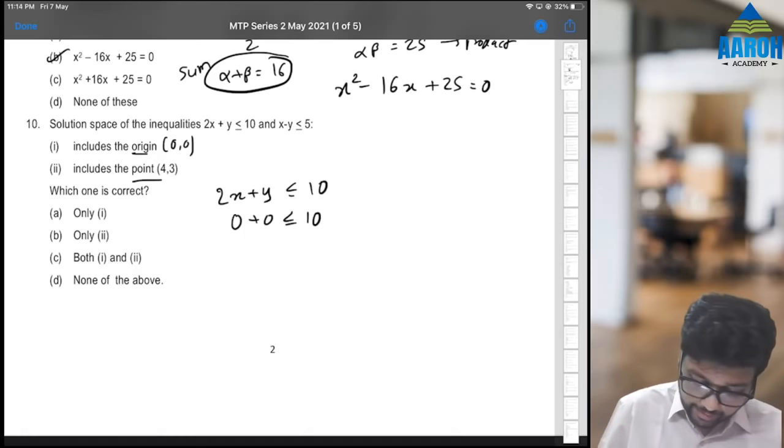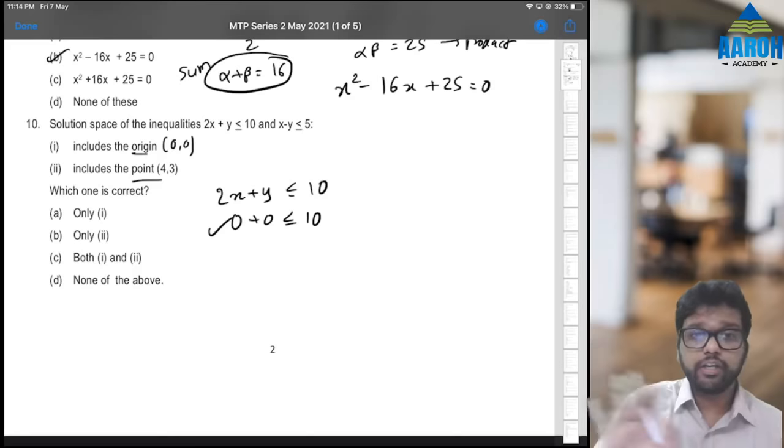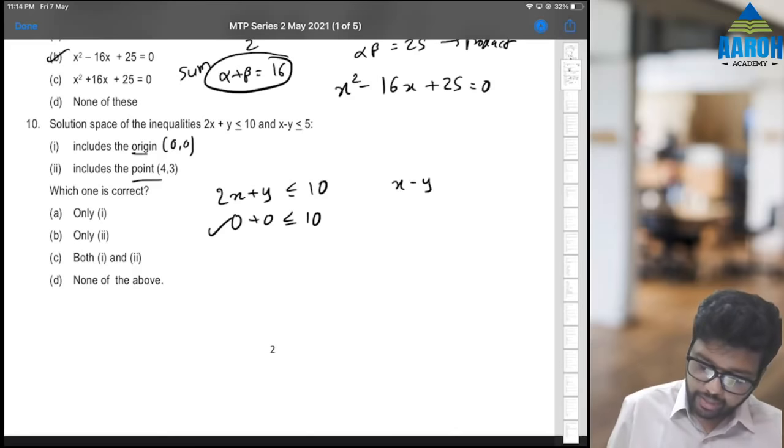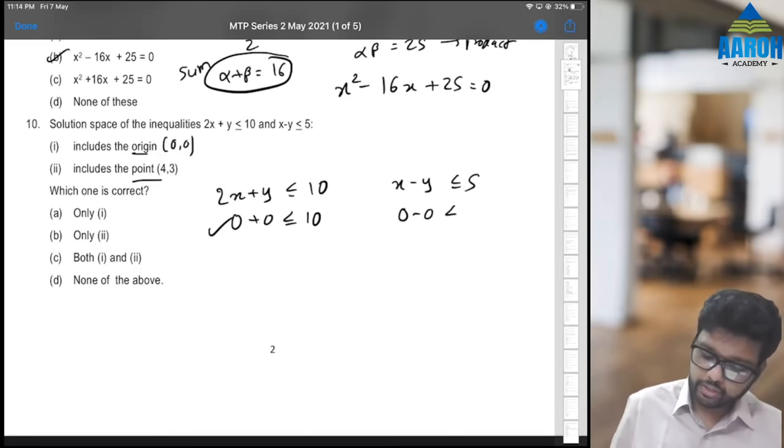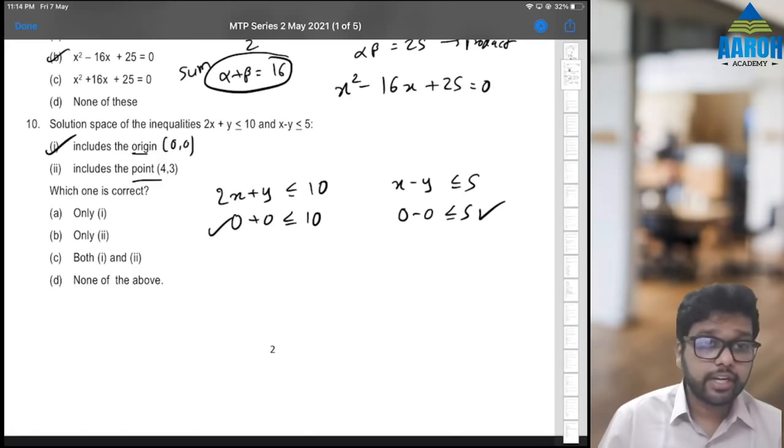This is true, right? This is true because 0 is less than 10. That means it is satisfying the inequality. Similarly, x minus y is less than equal to 5. 0 minus 0 is less than equal to 5. This is also true. So it includes the origin is the correct answer.